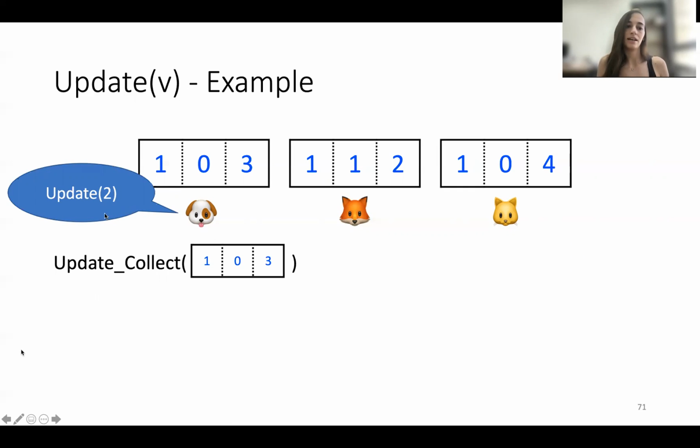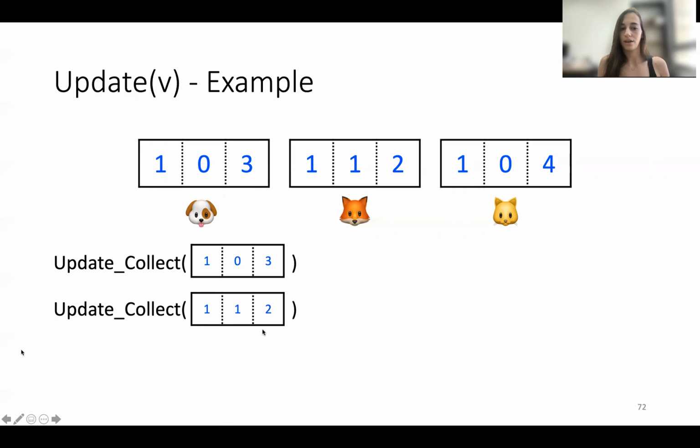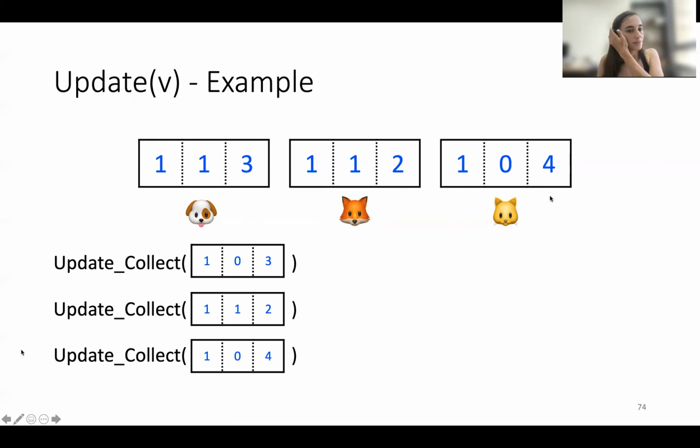It updates collect with its own register, which of course has no effect. Then it updates collect with the fox array. It updates the one in the middle. And finally, the last array of the cat. Okay, so the 4 will change. Now it can update the 2 in the relevant index in the first one, and then the update is finished.